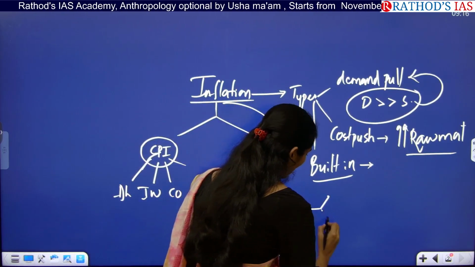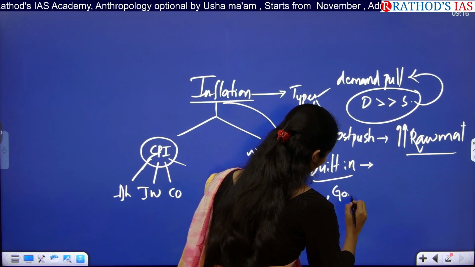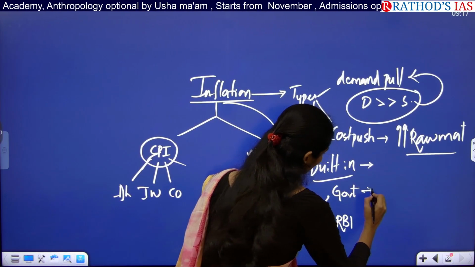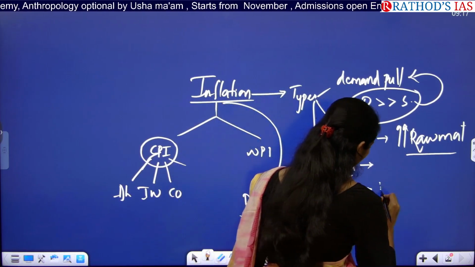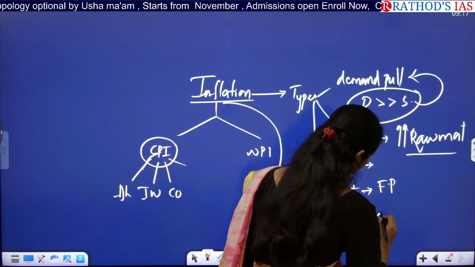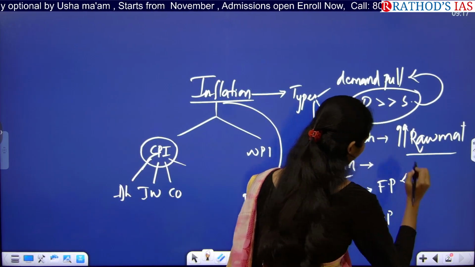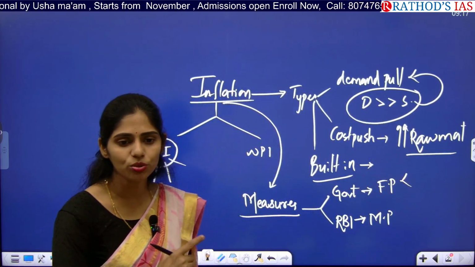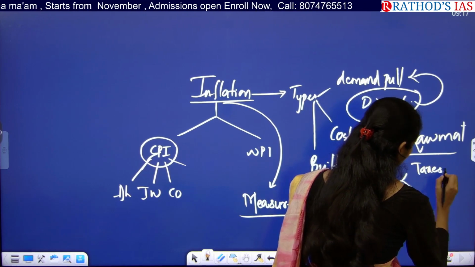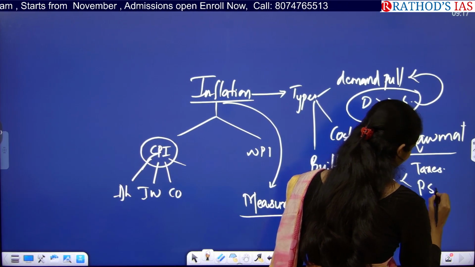In these measures, you have to see two things. The first one is government measures. The next one is RBI measures. Government measures are called fiscal policy and RBI measures are called monetary policy. Under fiscal policy, the government will be using two things. The first one is taxes. The second one is public spending.